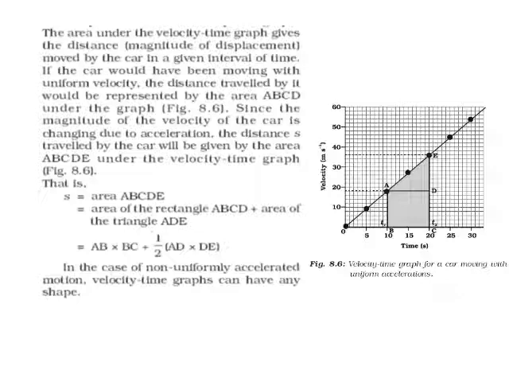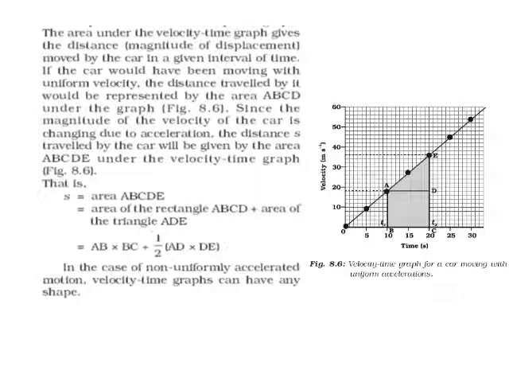Since the magnitude of the velocity of the car is changing due to acceleration, the distance covered by the car in the time interval T1 to T2 will be given by the area ABCDE under the velocity time graph.